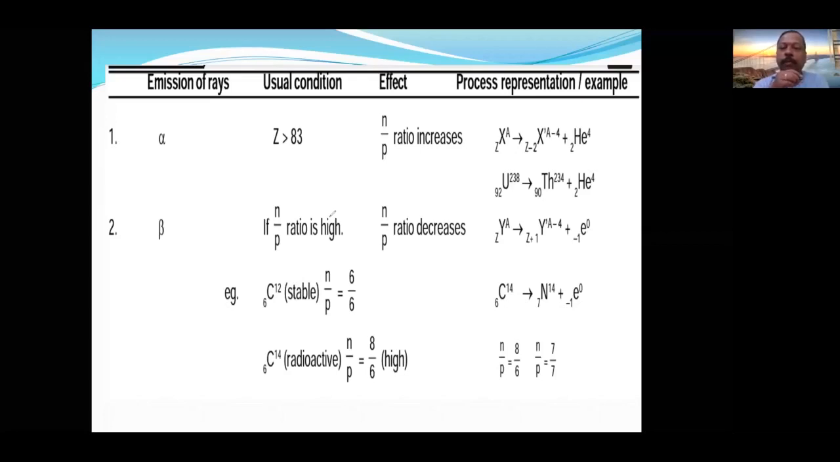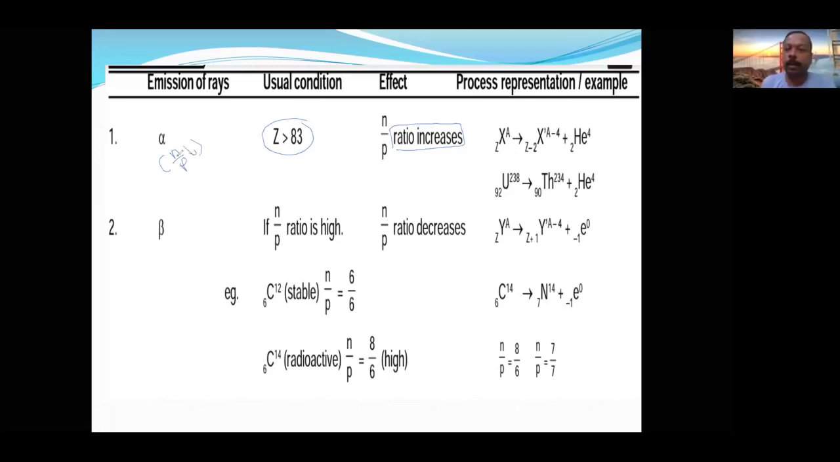So alpha rays will be emitted when the atomic number is more than 83. There is no chance, or minimum chance, when the atomic number is lower. Alpha emission is by particles whose atomic number is more than 83. And after the alpha emission, the N by P ratio will increase. So you should understand that alpha emission will be there when the N by P ratio is less.